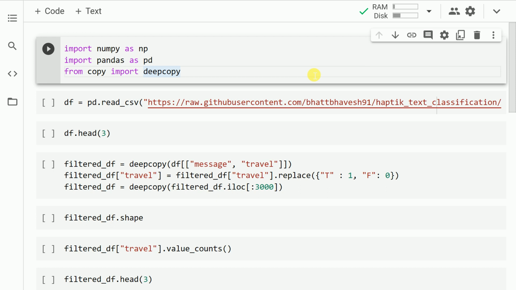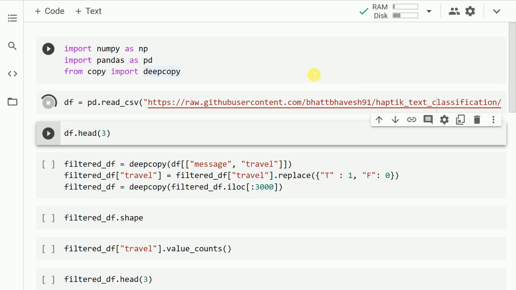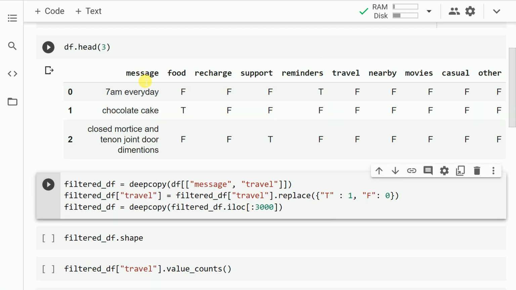Let me kickstart the activity by importing the necessary modules. I have a text classification dataset which I'll load into my data frame df. Let me go forward and show you the first 3 rows of my data frame df. So as you can clearly see, I have the main text column which is message, and I have different target columns such as food, recharge, support, reminders, and so on and so forth.